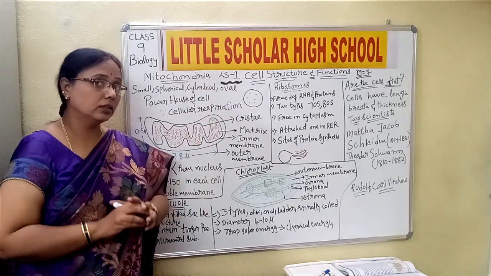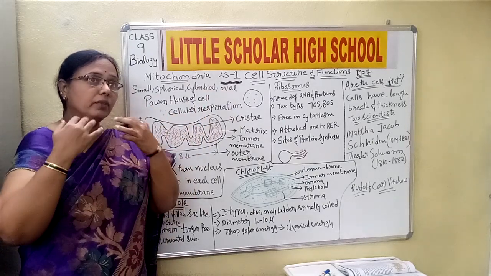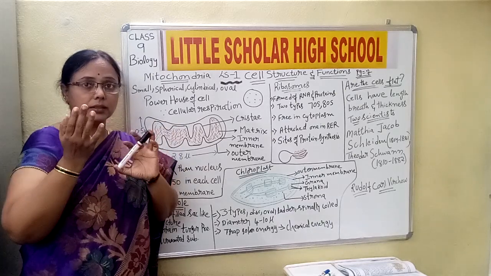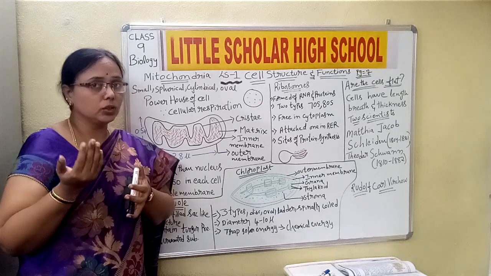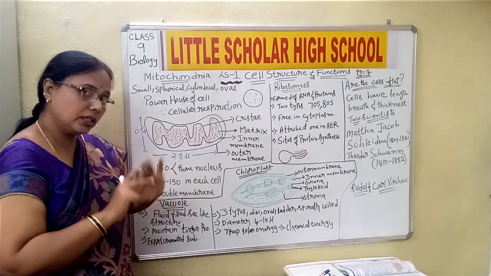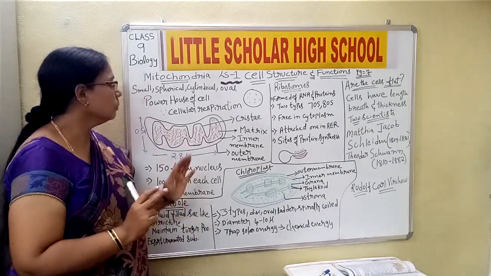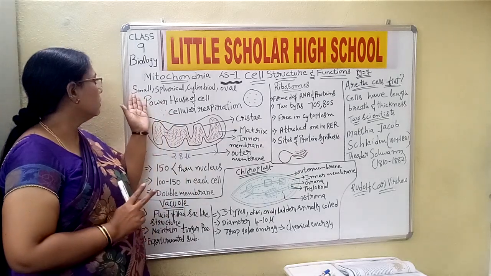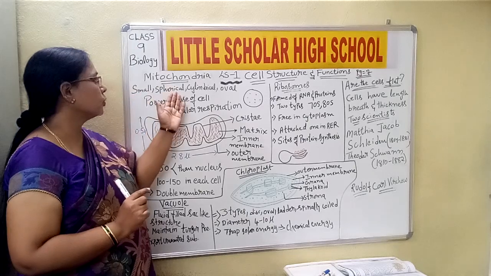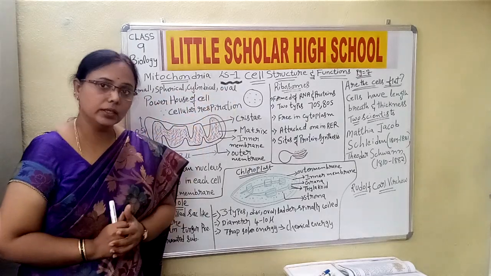We have already learned about the nucleus, and we said that cytoplasm is differentiated into protoplasm and nucleoplasm. Yes or no? So in general we refer to the word cytoplasm, wherein they are scattered, and how do they look? They are small in nature, spherical, cylindrical and oval.